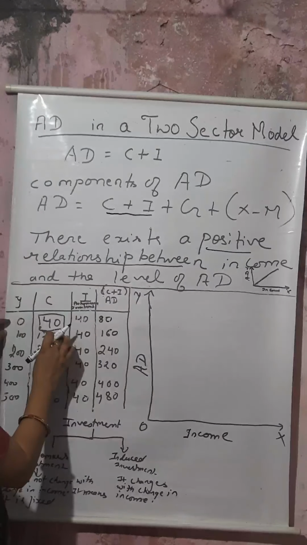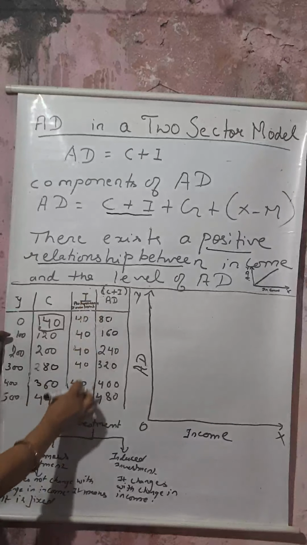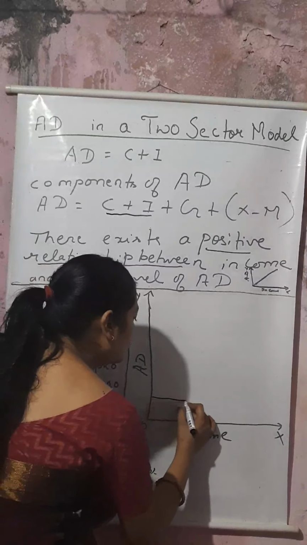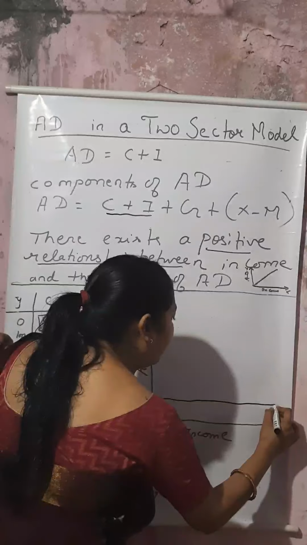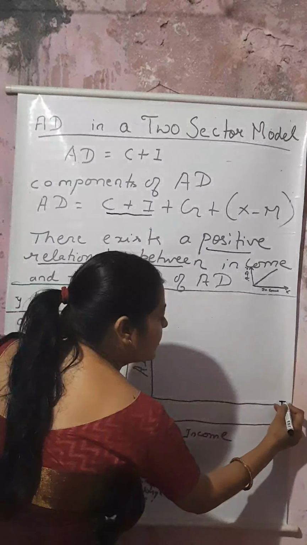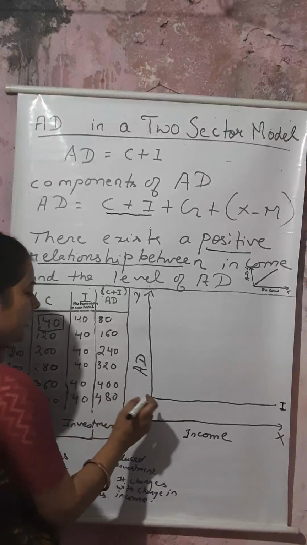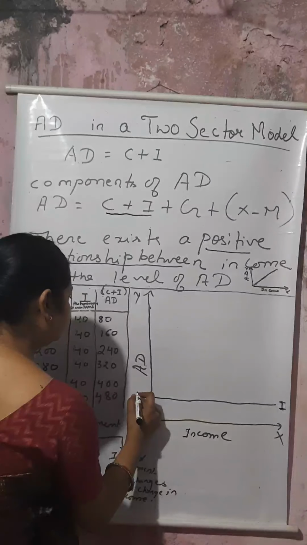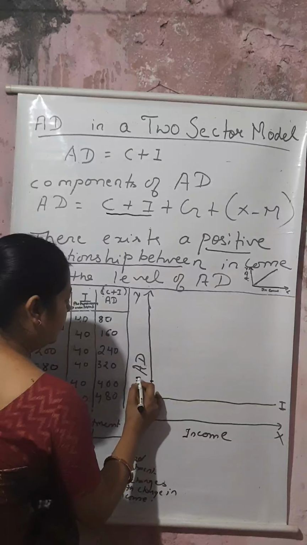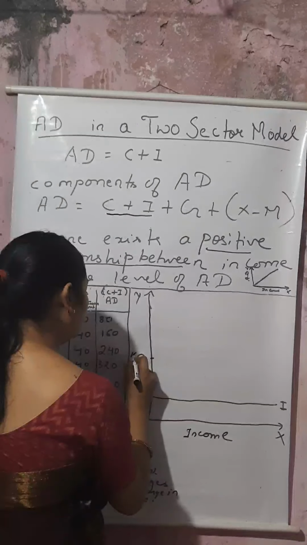And this is the 40 consumption, the autonomous consumption, and it is fixed throughout. It does not change. I will put here a line which is parallel to the x-axis. This is investment, because investment is not changing, it remains fixed at 40. Now put the number here, 160.